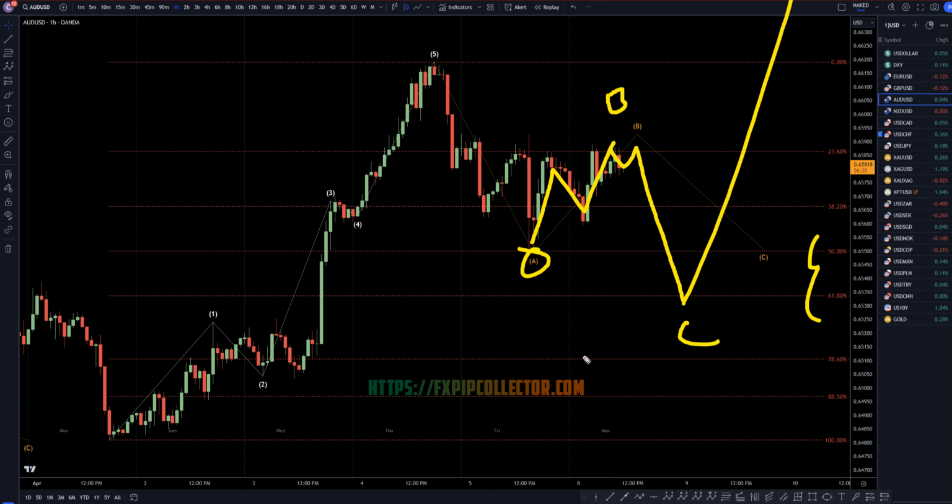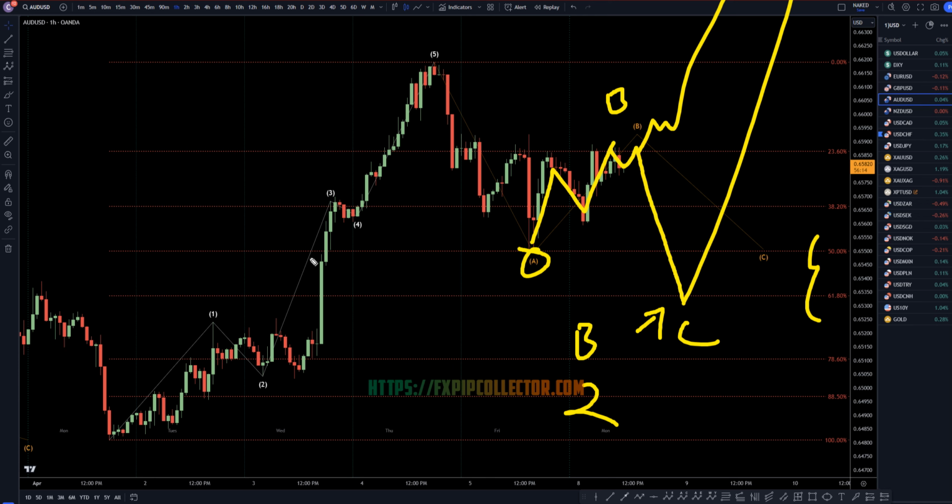So whether it actually does go down and make this proper ABC, which would be either a B or a 2, I don't really know. But if it does go down, it's going to make for a much clearer setup. If it doesn't, then I would just hold on to any longs because there is a possibility that it just keeps on drifting up from here.